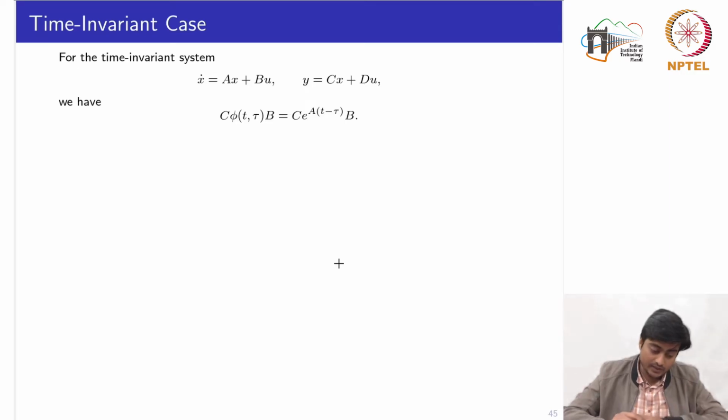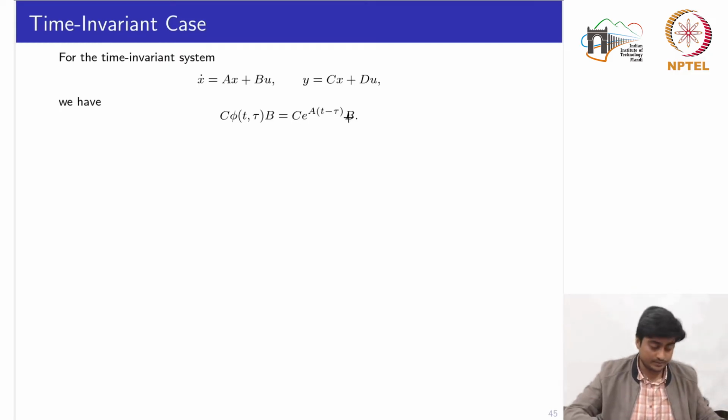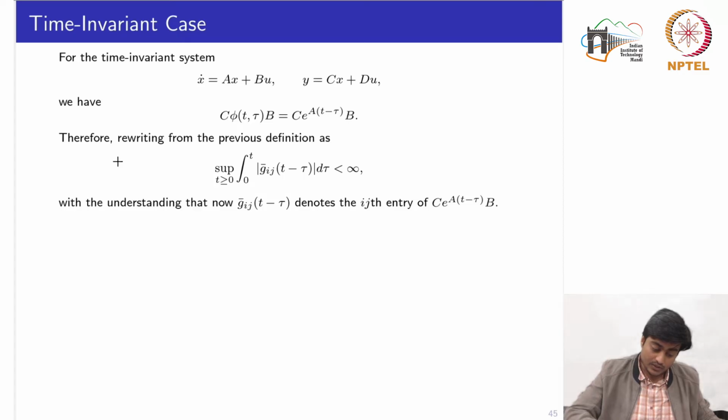So let's see the time invariant case. For the time invariant system, we have ABCD matrices which do not depend on time, and we also know the state transition matrix for the LTI, which is given by this exponential matrix, where if we are using t comma tau, then it turns into e to the power A times (t minus tau). The C and B matrices would remain the same. Okay.